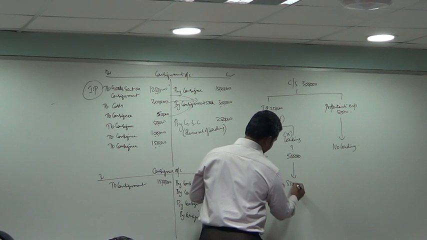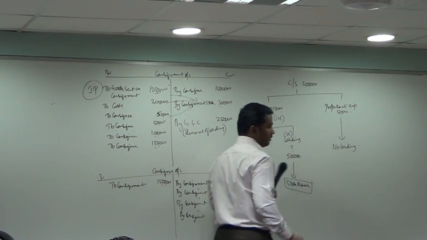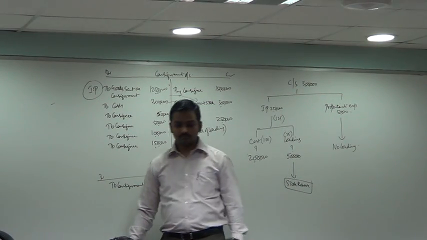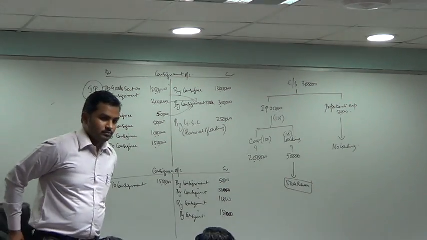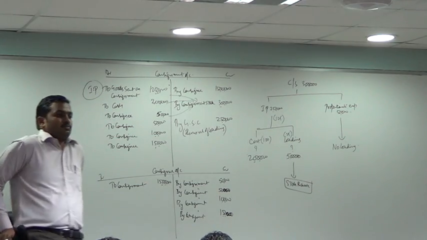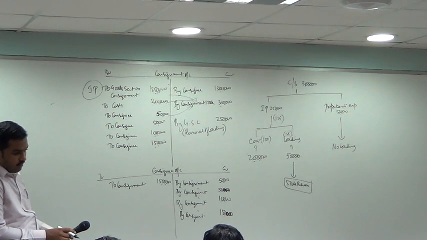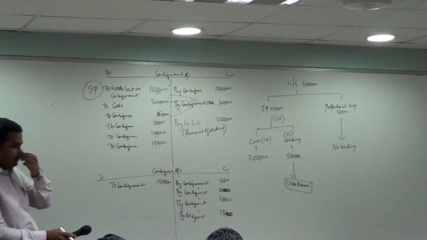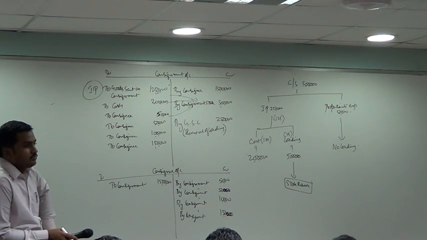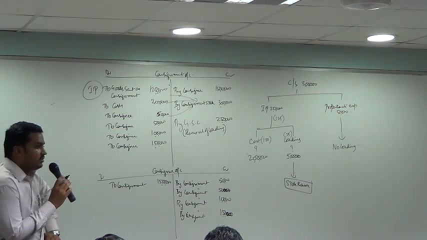This is stock reserve. You understand the chart?